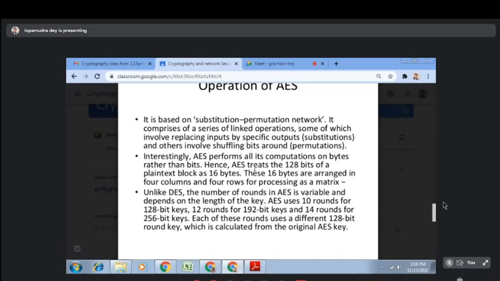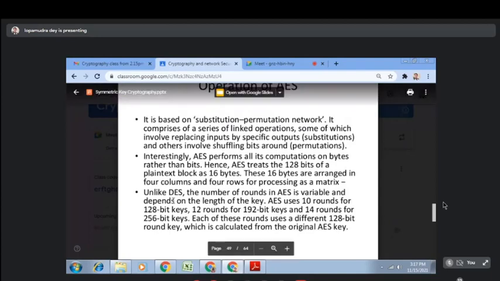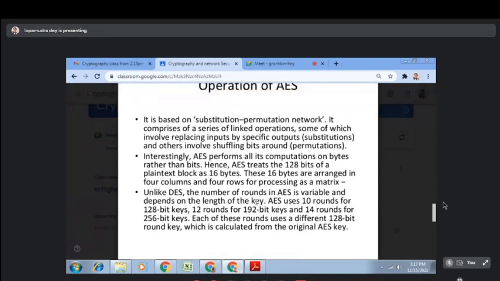Initially in AES, the plain text size is 128 bits. So a number of plain text blocks can be prepared. Each block size is 16 bytes, and these 16 bytes are arranged in 4 columns and 4 rows for processing as a matrix. And unlike DES, the number of rounds in AES is variable and it totally depends on the length of the key.